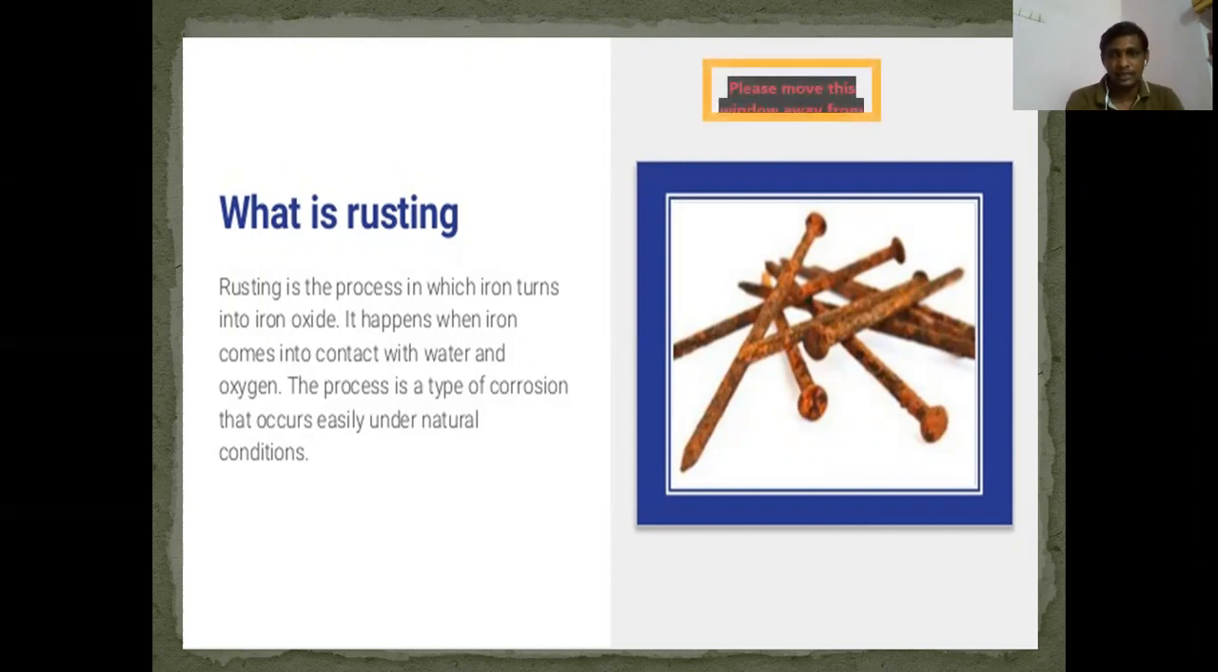See, these are the nails. If you keep the nails outside for a longer period, corrosion is going to take place. This is called rusting. That means when iron reacts with the water and the oxygen, both reacting, then we are going to get a new substance called rust. Okay, it is a chemical process.